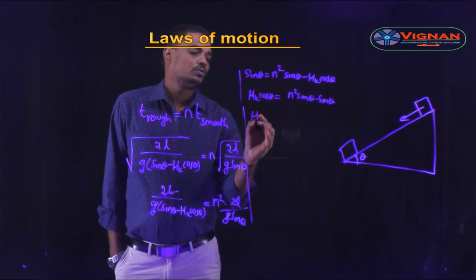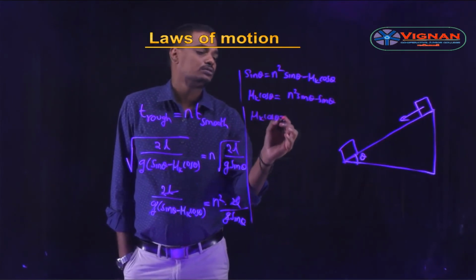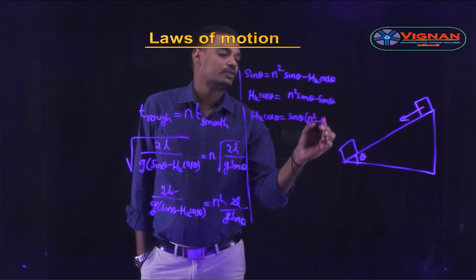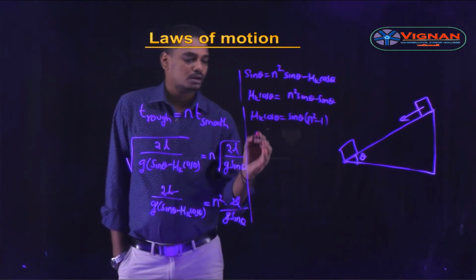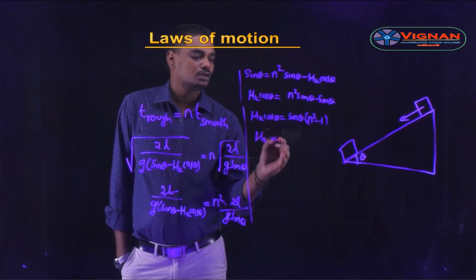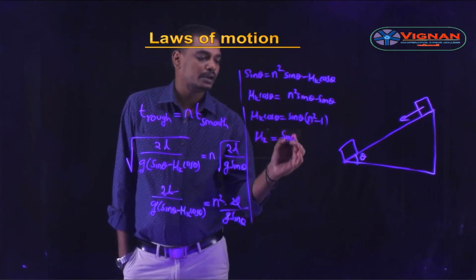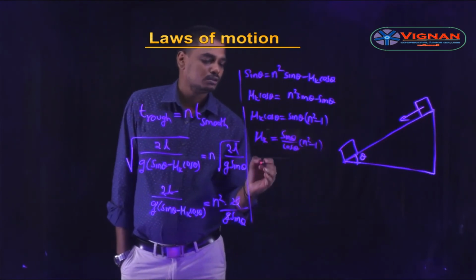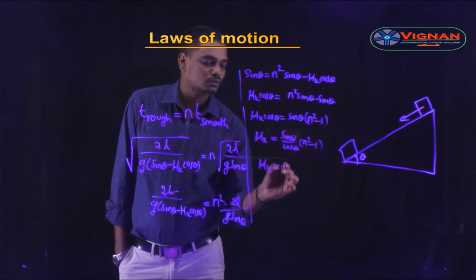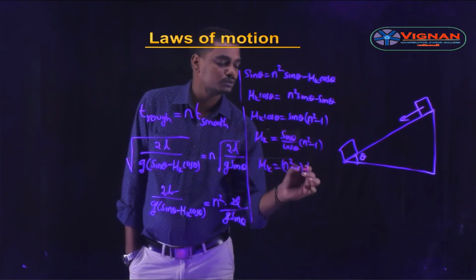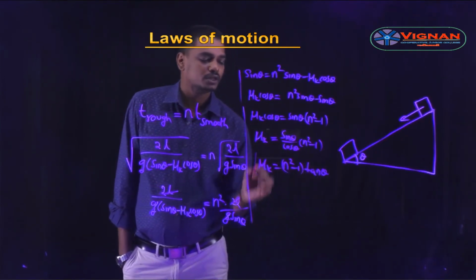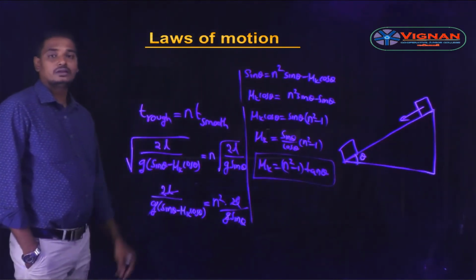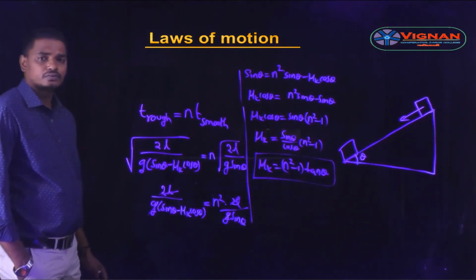So mu k cos theta is equal to, if we take sin theta common, sin theta into n square minus 1, or mu k is equal to sin theta by cos theta into n square minus 1, or mu k is equal to n square minus 1 into tan theta, where theta is the angle of inclination. In this manner, we can calculate the coefficient of friction.